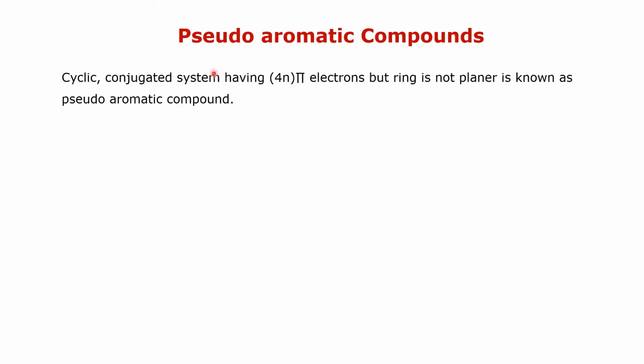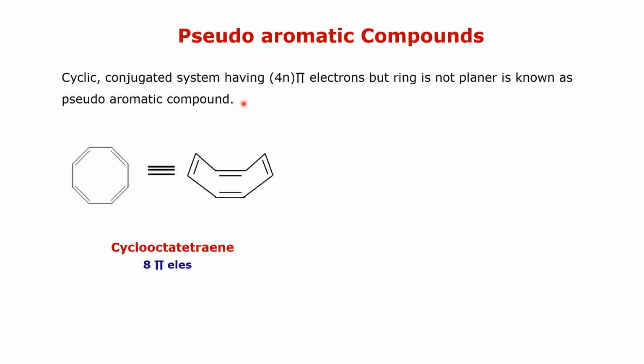There is a difference between anti-aromatic and pseudo-aromatic compounds. In the case of an anti-aromatic compound, the system is cyclic planar conjugated, but in the case of a pseudo-aromatic compound, the system is cyclic conjugated, but the ring is not planar, although it contains 4n pi electrons. Such types of compounds are known as pseudo-aromatic compounds.